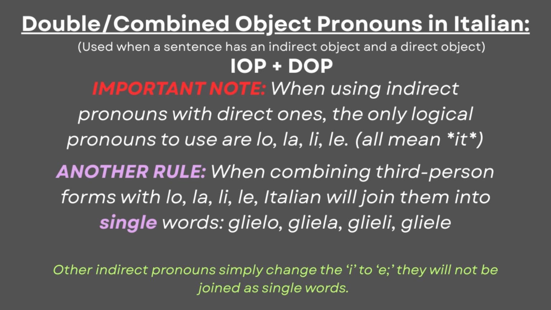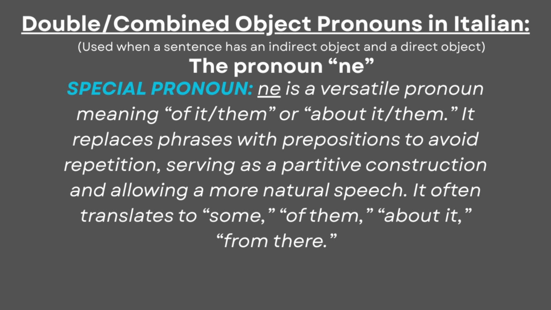Another thing to consider is the pronoun ne, which is a versatile pronoun meaning of it or of them, or about it, about them. This pronoun is special because it replaces phrases with prepositions to avoid repetition, so it serves as a partitive construction, allowing a more natural speech and often translating to some, of them, about it, from there. If again it sounds too confusing, the meaning will be simple in context.